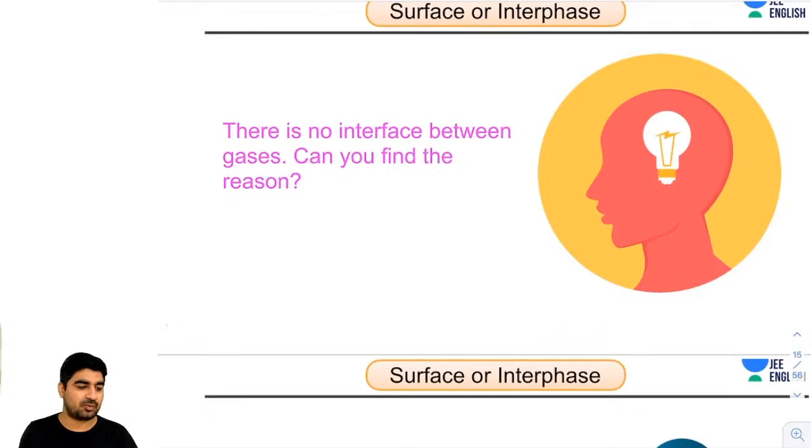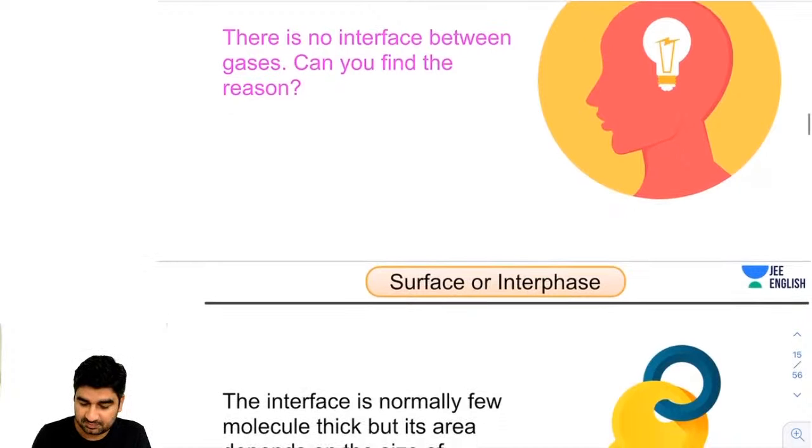Yes guys, answer me fast. There is no interface between gases. Can you find the reason? So now I will tell you guys.